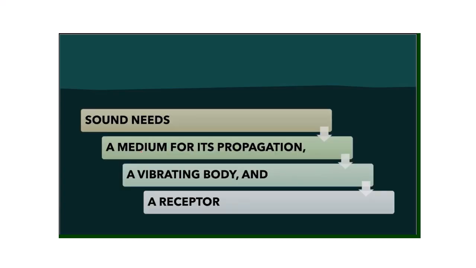Now, in order that sound travels or propagates, it needs three things. It needs a medium for its propagation because sound cannot travel in vacuum, and therefore we are unable to hear any explosion that happens in space. Also, on the surface of the moon, two astronauts cannot talk to each other because the density of air on the surface of the moon is very less than that of Earth, and hence sound cannot propagate.